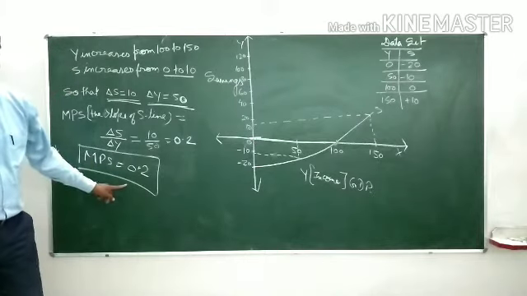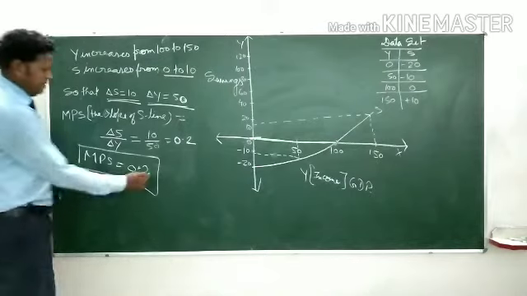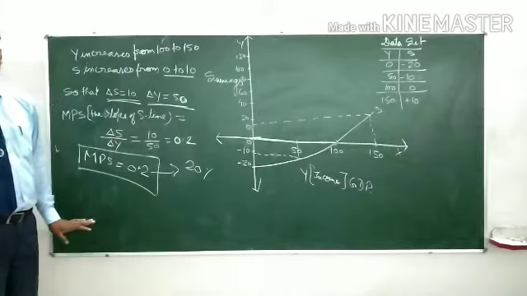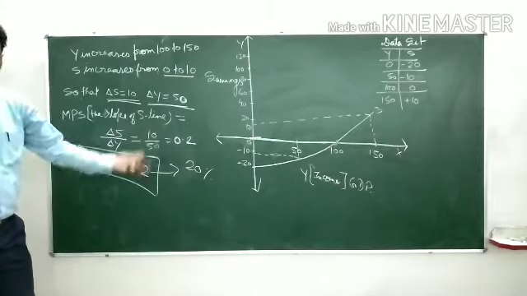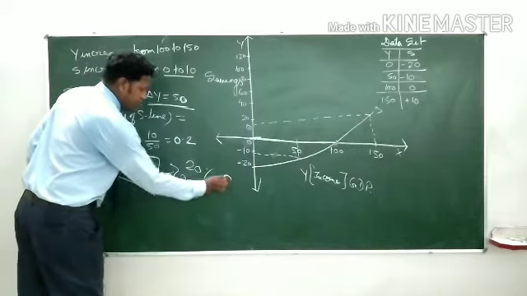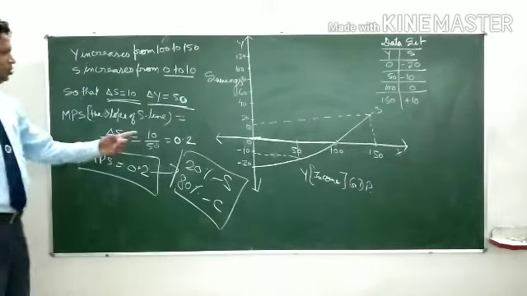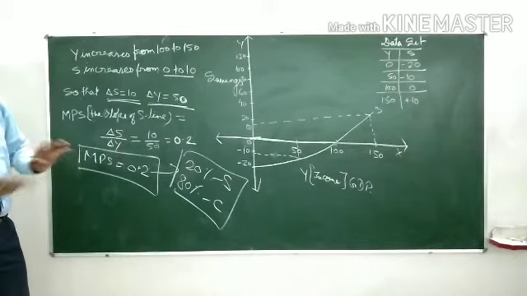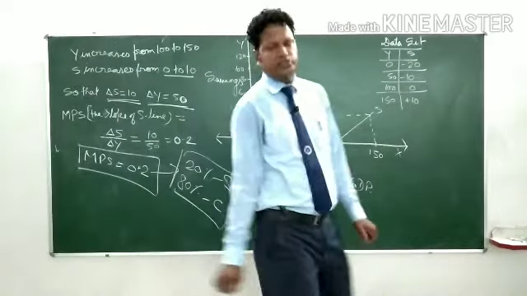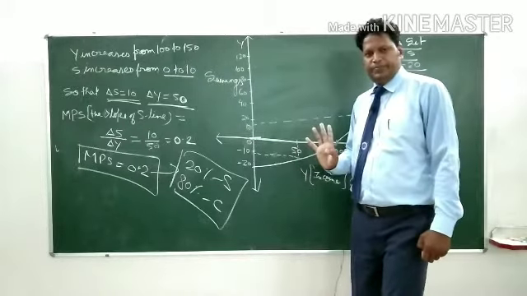So what does this mean? This means that saving is 20% of the income. Another meaning is that 80% of income is consumed. So got it? No doubt? Students, over here we have finished our marginal propensity to save.